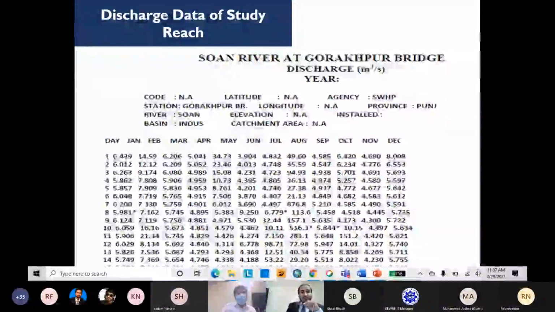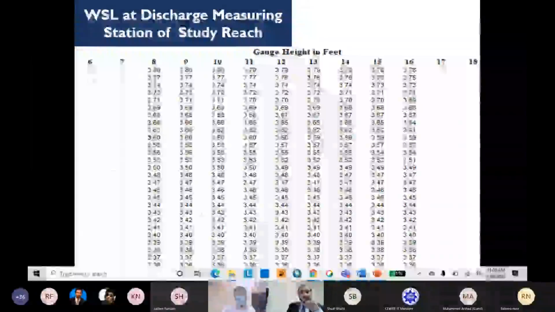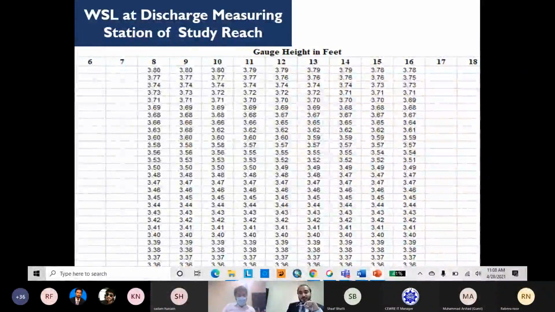The next one is the discharge data of the study reach, because today our study reach is the Swan River. Here is the discharge data which is noted by the agency Surface Water Hydrology Pakistan. This is the typical sheet for noting down the discharge data. The next one is the gauge height in feet.